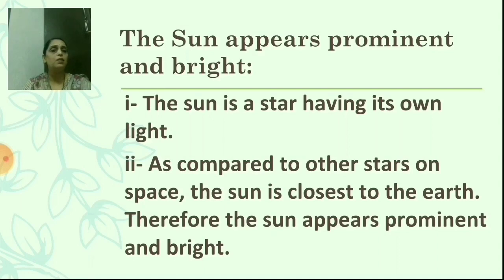As earth is in the 3rd place in the planets, the sun is closest to the earth. Therefore, the sun appears prominent and bright. Because we are very close to the sun, it appears prominent and bright. Is it clear?